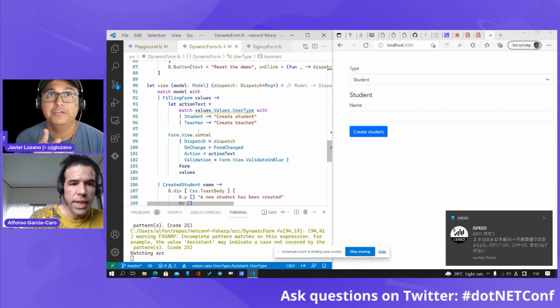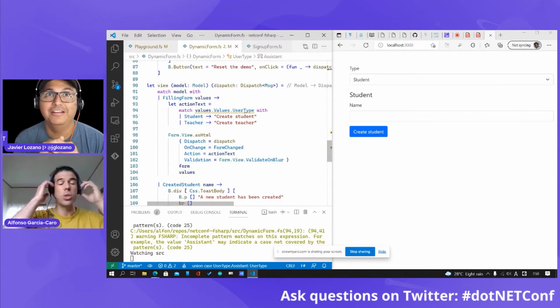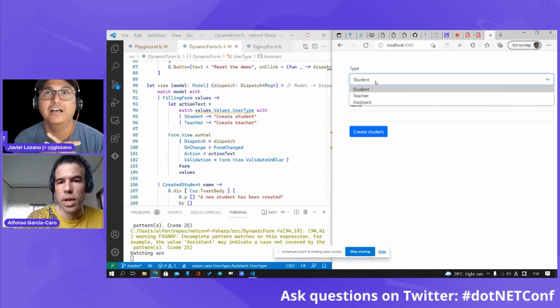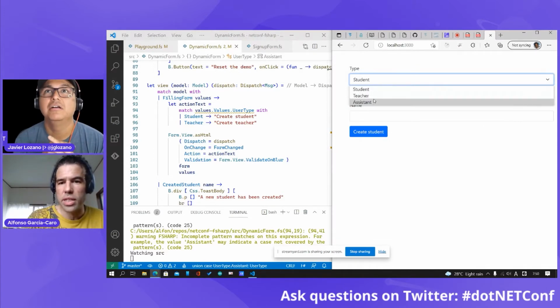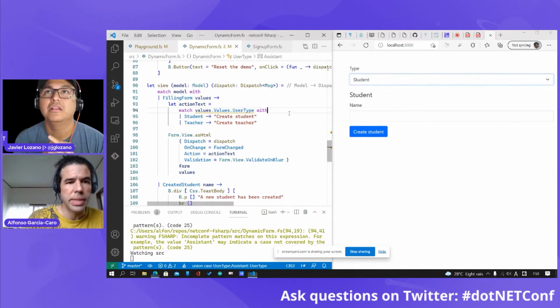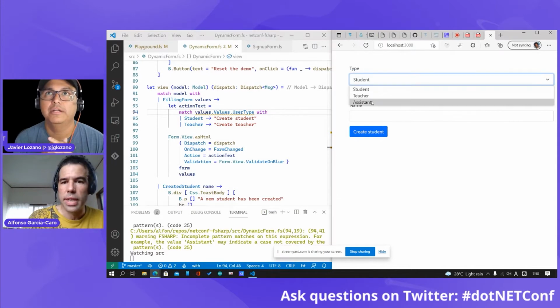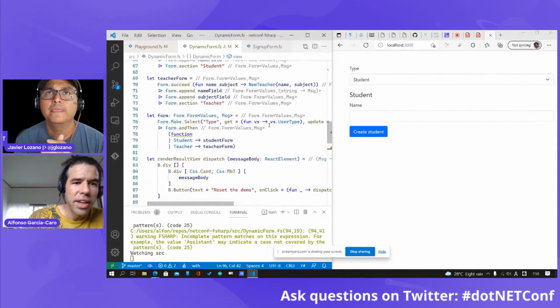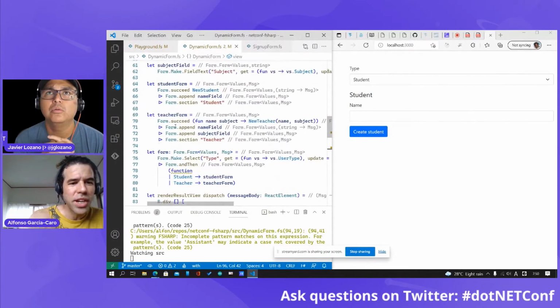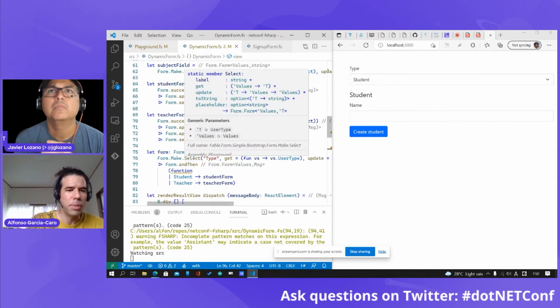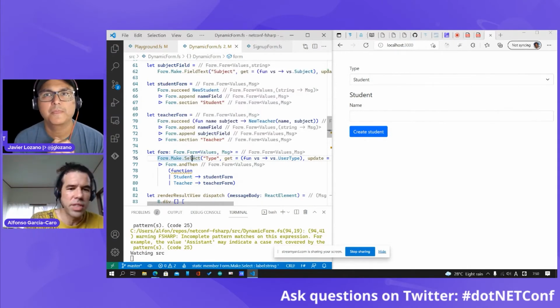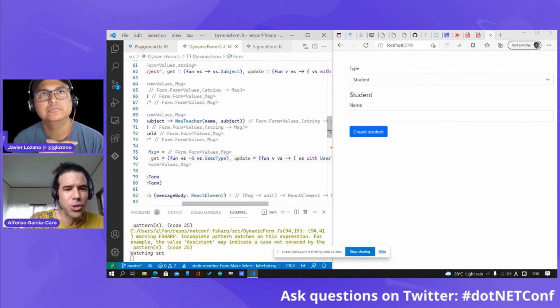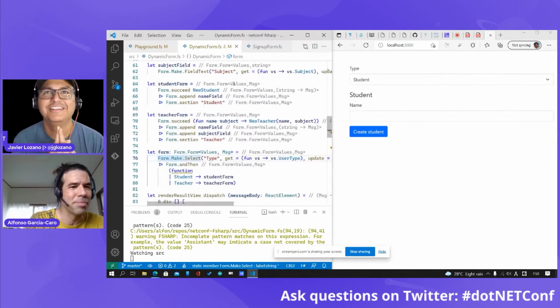I was going to say you have a pop-up. Yes. Actually, you can make it an error as well if you want to. Gotcha. But you can see here that I'm automatically adding this very nice assistant here, and this is using reflection also to generate the select. This is not in the Fable form library, because Maxime doesn't like reflection. So my mission in this life is just adding reflection to the libraries created by Maxime.